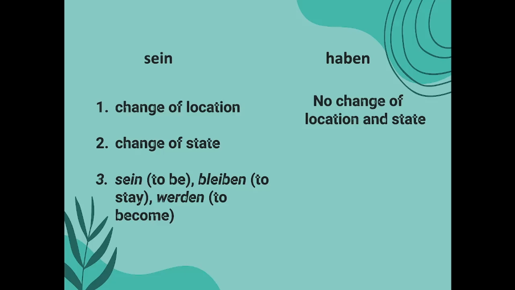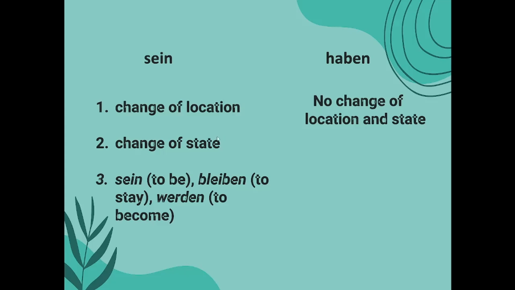Sein verb is used when there is a change of location. If the verb expresses a change of location, for example, fahren, to drive; gehen, to go; schwimmen, to swim. I will give you a list of all the verbs and we will see in detail some sentences as well.